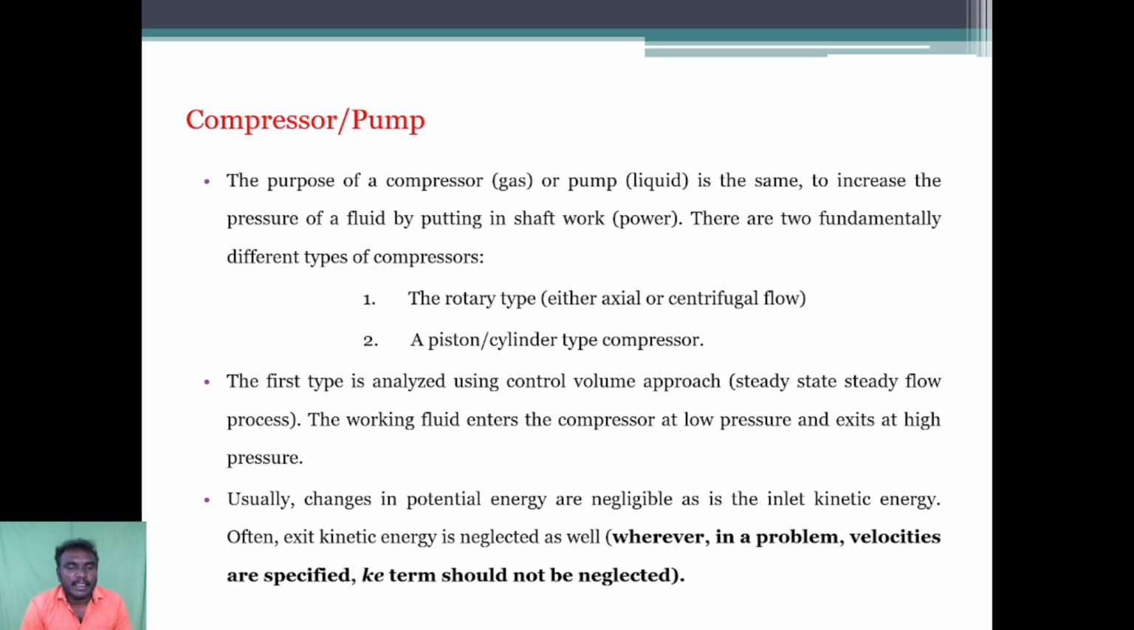The working fluid enters the compressor at low pressure and exits at high pressure. Usually, changes in potential energy are negligible, as is the inlet kinetic energy. Often, exit kinetic energy is neglected as well.